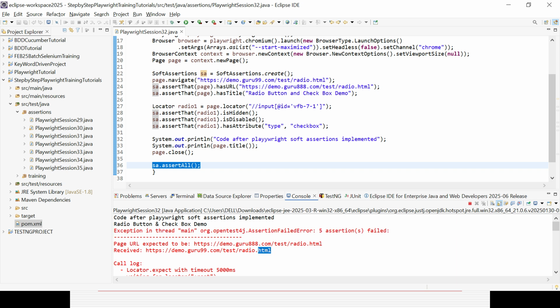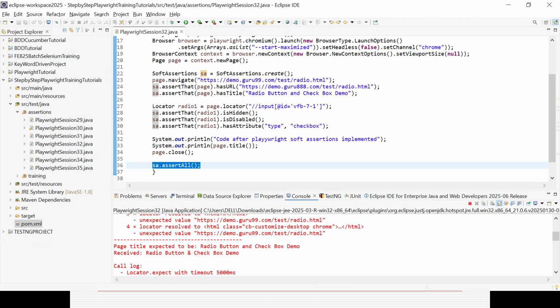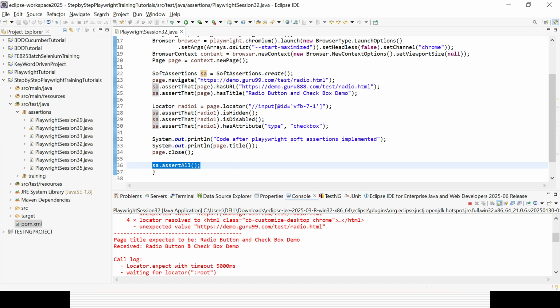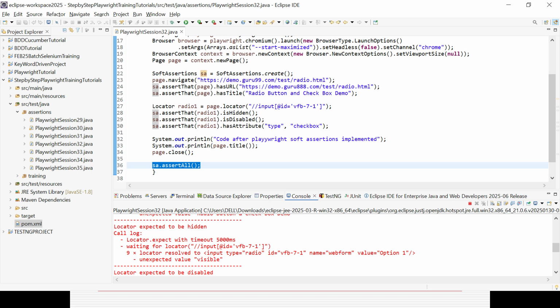The first one is that the page URL expectation is not matching, failing after 5 seconds. The second one is the title not matching at the page level. It is also failing, waiting for the 5 second timeout. And the third one is that the locator is expected to be hidden, but it is not hidden, it is visible. Unexpected value is visible.